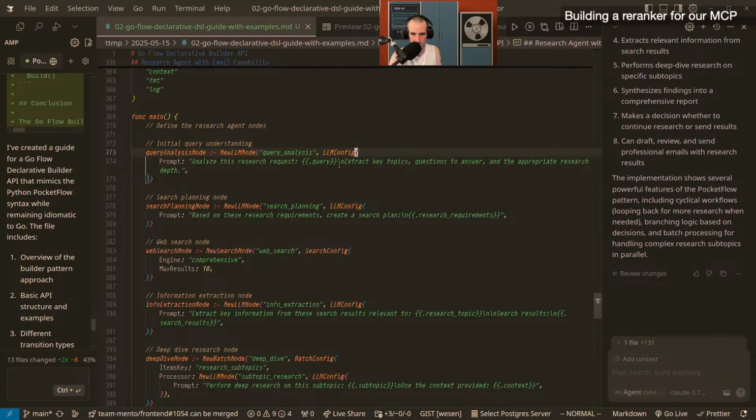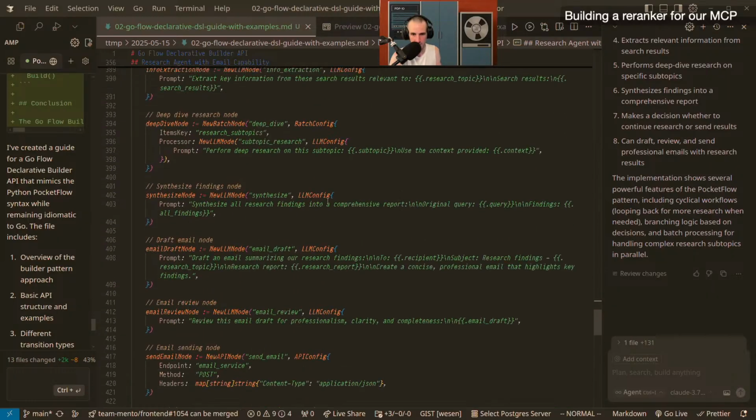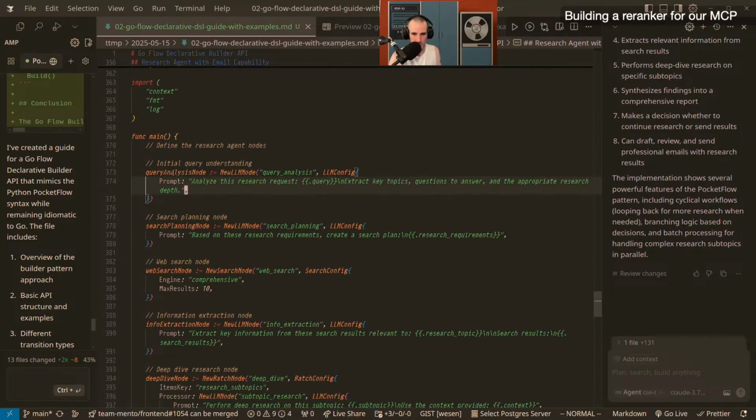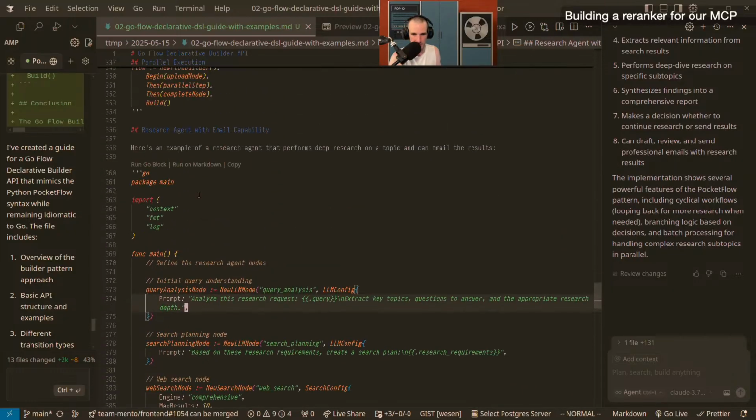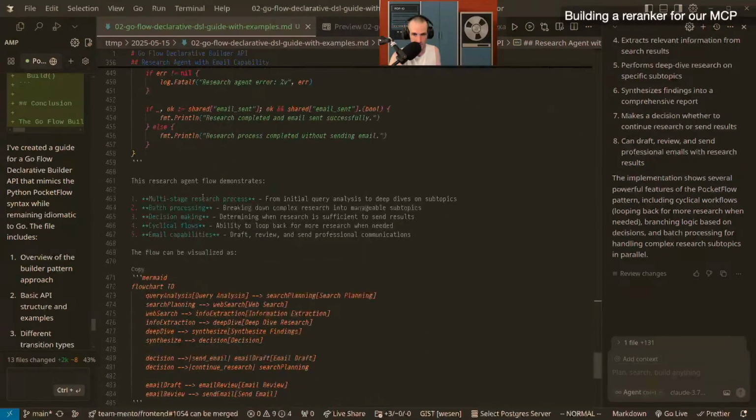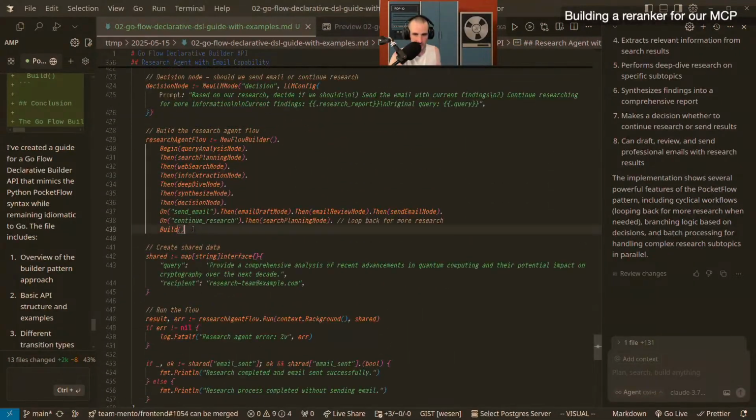It's like they do these big prompts. No, in this case not, but it does our search planning or query analysis. So this one has a ton of little nodes. And if we look, the declaration of the whole thing is that we go to a query analysis, and we go to search planning, and then we go to there, and does it actually loop back? It goes back to search planning, right? On continue research.